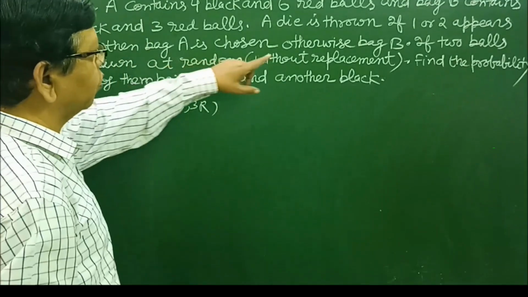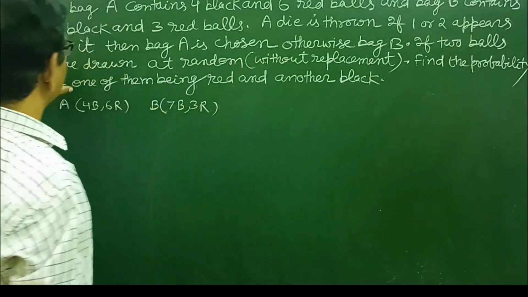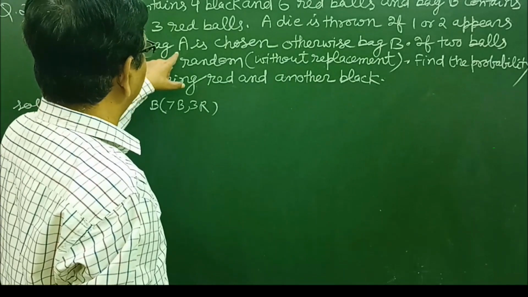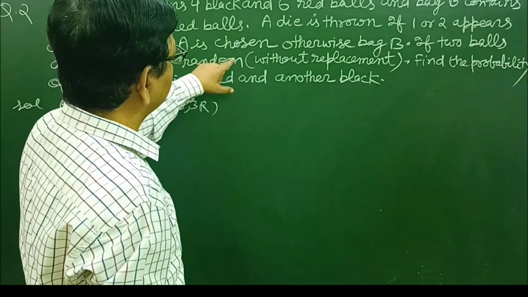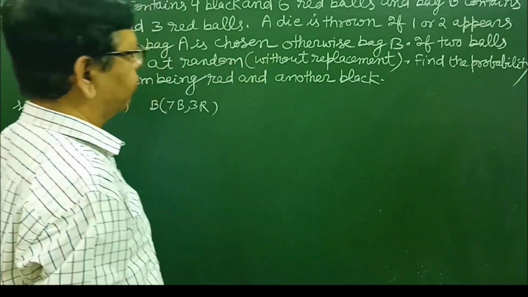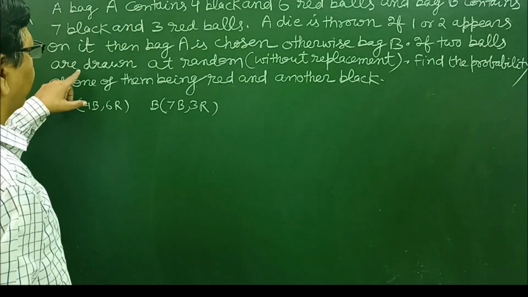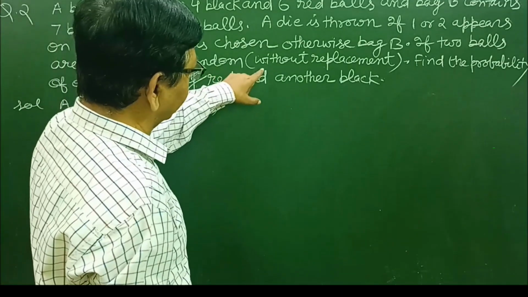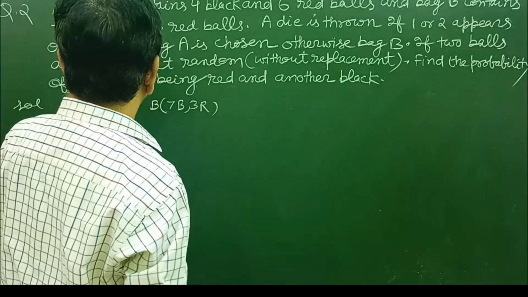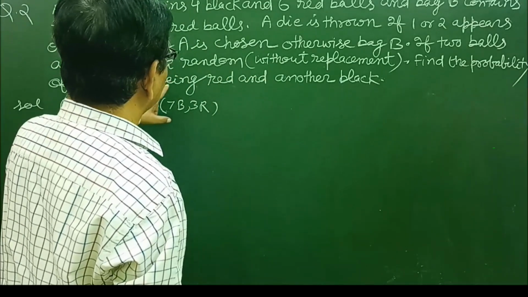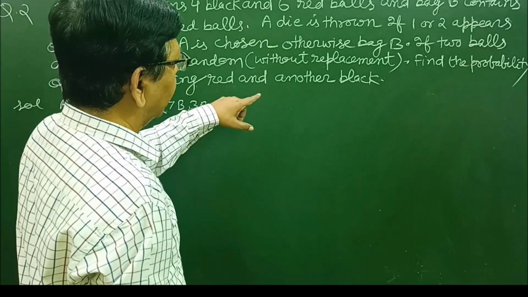A die is thrown. If 1 or 2 appears on it, then bag A is chosen, otherwise bag B. If 2 balls are drawn at random without replacement, find the probability of one of them being red and another black.